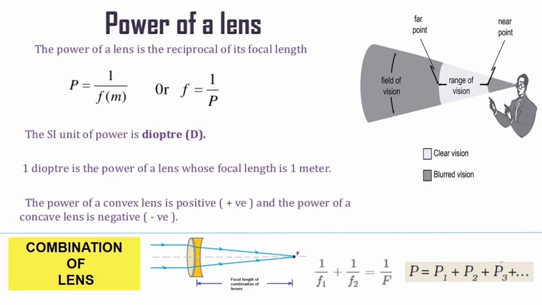The next one is combination of lenses. Many optical instruments consist of a number of lenses. They are combined to increase the magnification and the sharpness of the image. So the net power of lenses placed in contact is given by the algebraic sum of individual powers P1, P2, P3, which can be put in the formula as P is equal to P1 plus P2 plus P3. If three lenses are given, or if two are given, accordingly you can just use the formula P is equal to P1 plus P2.